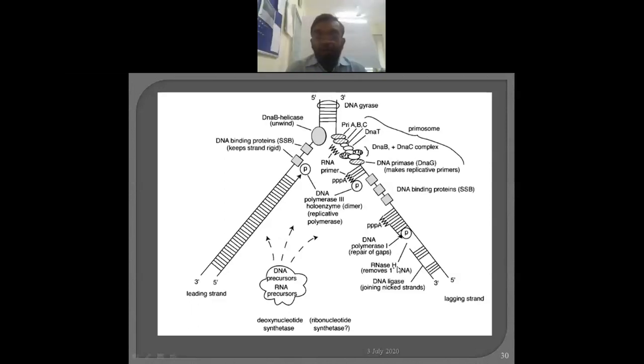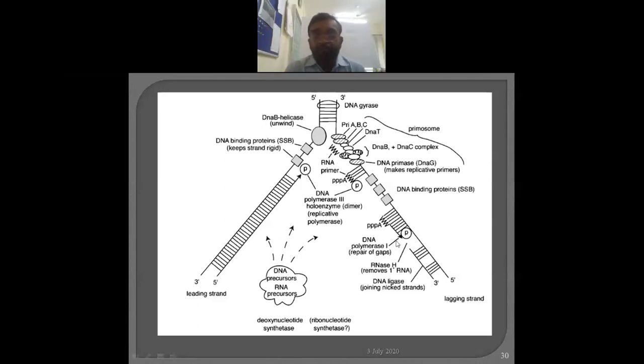Okay. Now once the primer or RNA patches get removed, the ribonucleotides are removed, and that creates gaps. This gap is filled by another DNA polymerase, DNA polymerase 1. It repairs the gap. Repair means it should not be vacant. In this way there is frequent involvement of a primer, RNase, and DNA polymerase 1. But here, only one time these things happen. Otherwise, continuously only DNA polymerase 3 does these things.